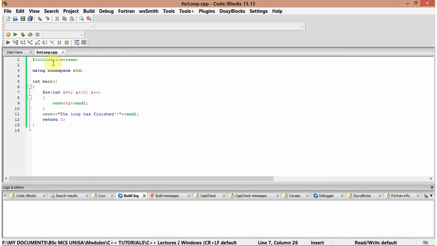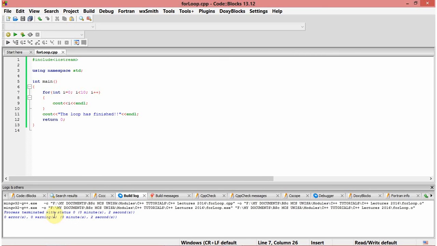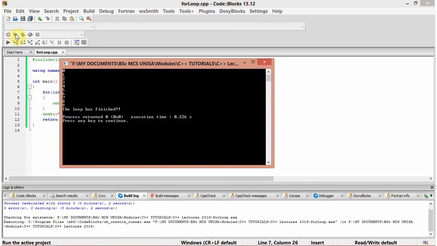Now let me quickly save, and then build it and see if there are errors. If there are errors, they are going to appear here. Okay, 0 errors, and it took 2 seconds. Now let me run it. You see, these are all the integers less than 10: 0 1 2 3 4 5 6 7 8 9. The loop is finished. This is the statement: the loop is finished.